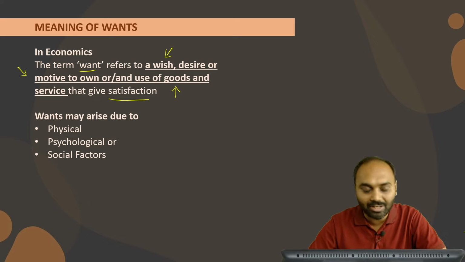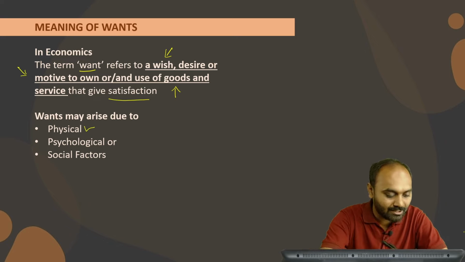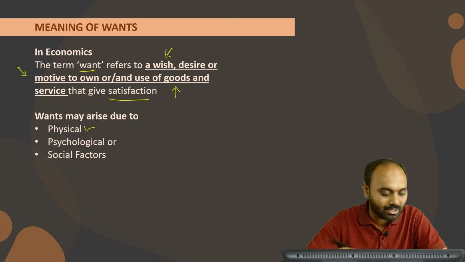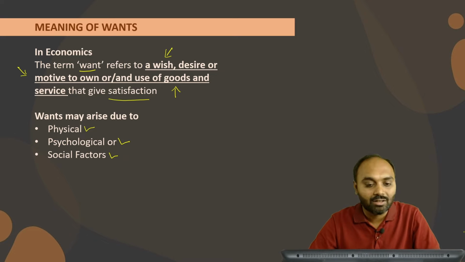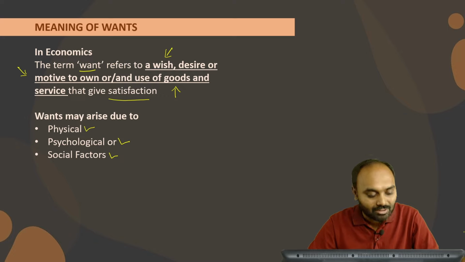Now want may arise because of a physical requirement, a psychological requirement, or even a social requirement. Social requirement can be, for example, in order to stay in a society, a woman who gets married in Hindu culture needs to wear a Mangal Sutra to show a sign of being married. So there are certain wants which are required just because we stay in a society.